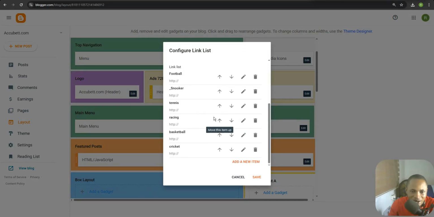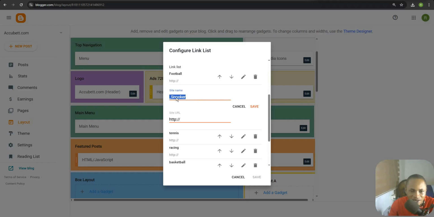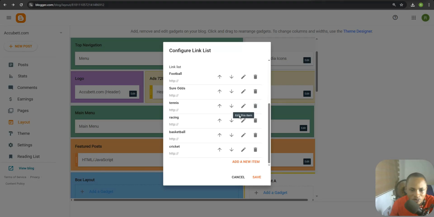These here are the things where all these things are available. So this is snooker, so I'm going to clear off this snooker over here and make it sure odds. Okay, so that has been updated. And then the tennis section, I'm going to clear off all these things and make it very neat.